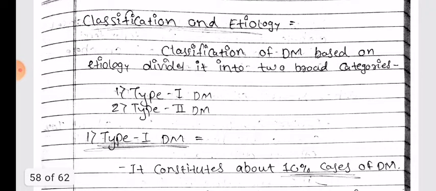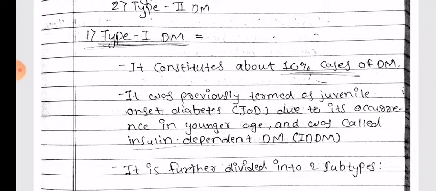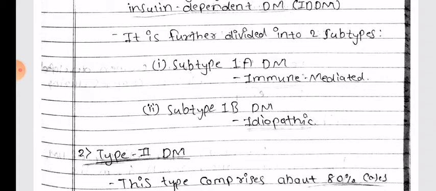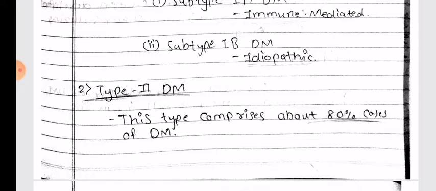Classification and etiology. Classification of diabetes mellitus based on etiology divides it into two broad categories: type 1 diabetes and type 2 diabetes mellitus. Type 1 diabetes mellitus constitutes about 10% of cases of diabetes mellitus. It was previously termed as juvenile onset diabetes due to its occurrence in younger age and was called insulin dependent diabetes mellitus. It is further divided into two subtypes: subtype 1A diabetes mellitus, which is immune mediated, and subtype 1B diabetes mellitus, which is idiopathic.